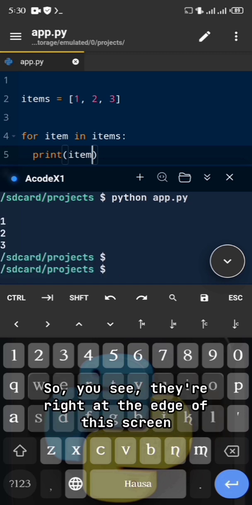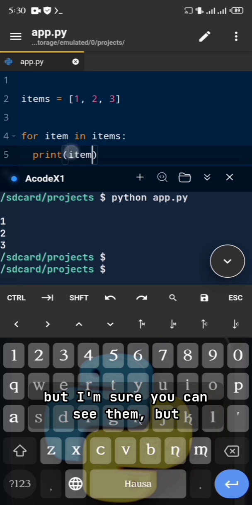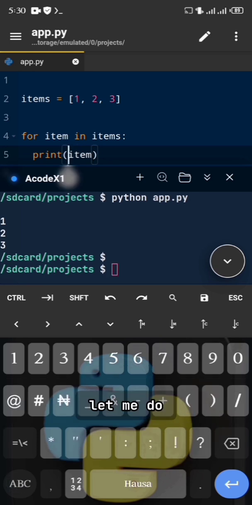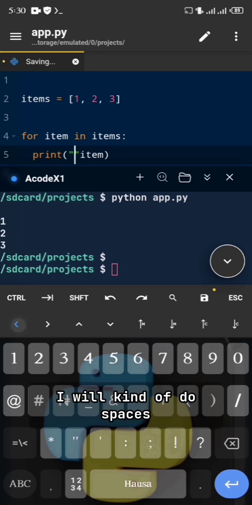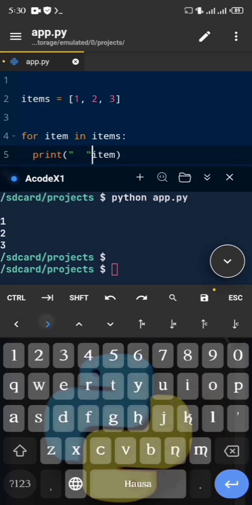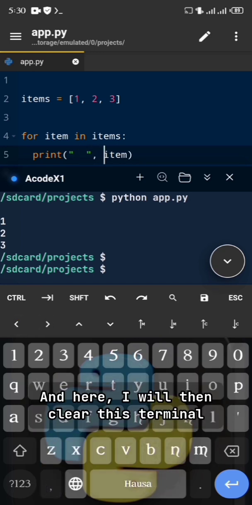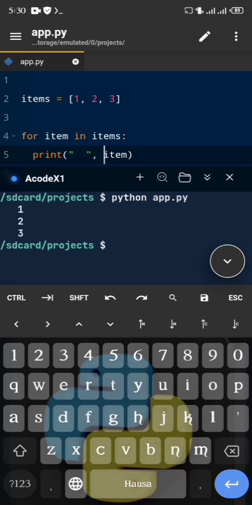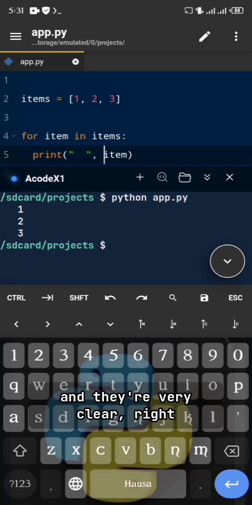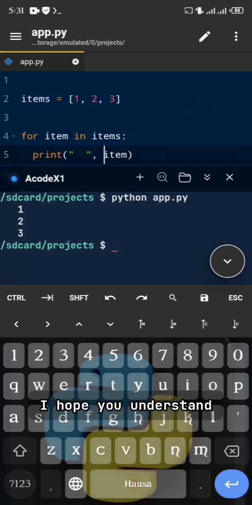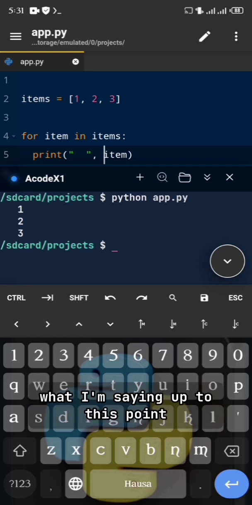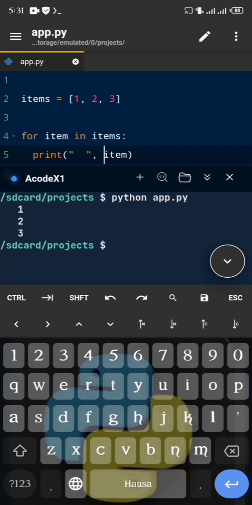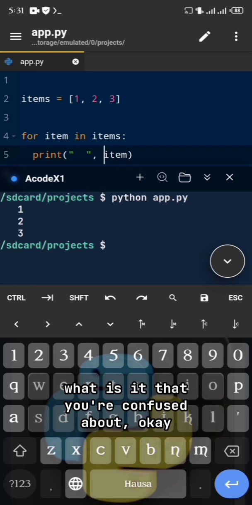They're right at the edge of the screen, but let me add some space here, clear the terminal, and run the program one more time. Now we have 1, 2, 3, and they're very clear, right? I hope you understand what I'm saying up to this point. If you don't, leave a comment about what you're confused about.